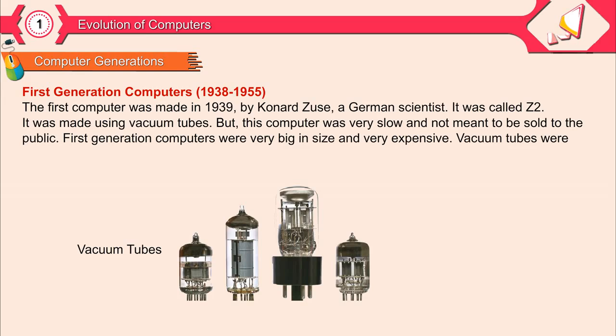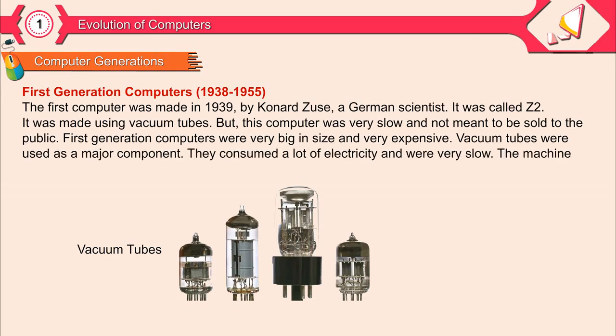First generation computers were very big in size and very expensive. Vacuum tubes were used as a major component. They consumed a lot of electricity and were very slow. The machine language was used as the programming language.